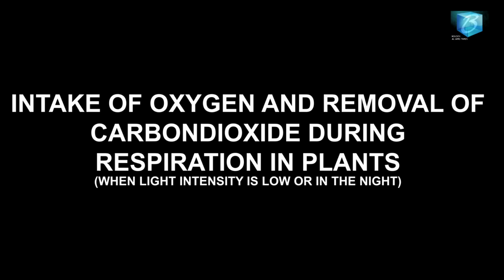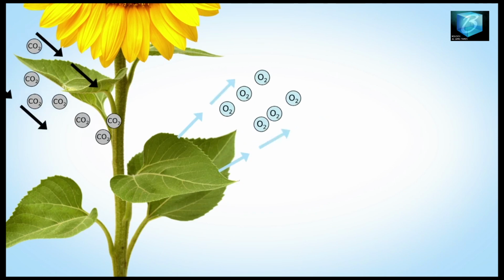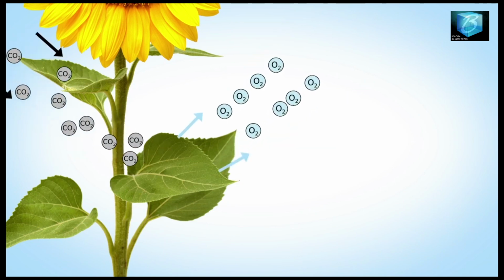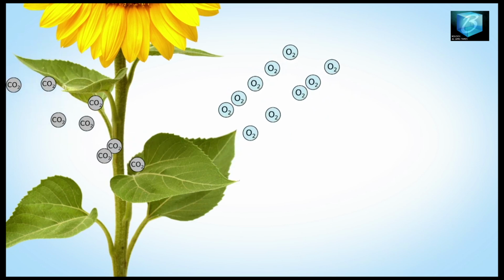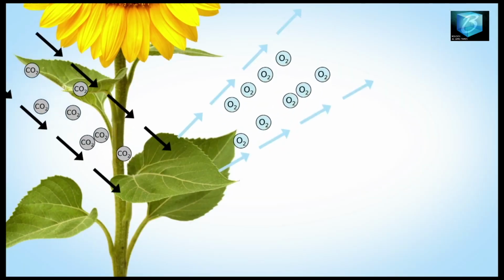Another one is the movement of oxygen into plants during respiration, especially when the light intensity is low or in the night. Plant taking oxygen for respiration in the night, and it is by diffusion. And the removal of carbon dioxide from plants during respiration, it is also by diffusion. Another one is the movement of carbon dioxide into plants during the day for respiration, and the removal of oxygen from plant cells during respiration during the day. All of these are life applications of diffusion in plants.